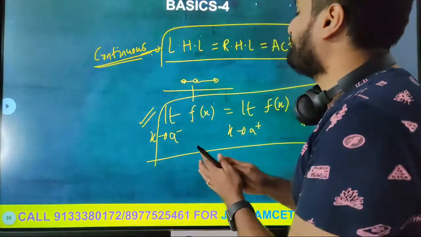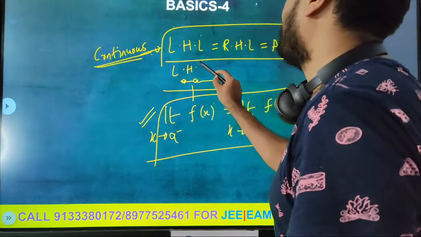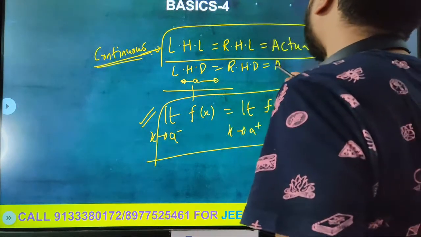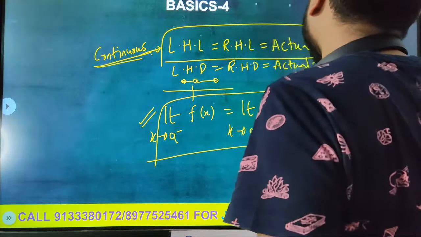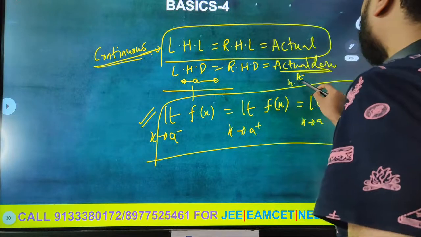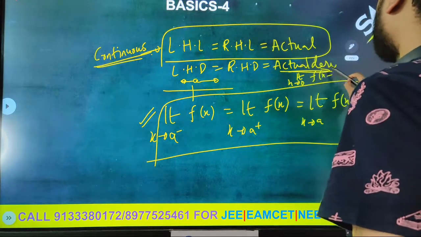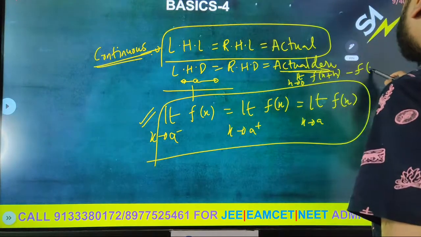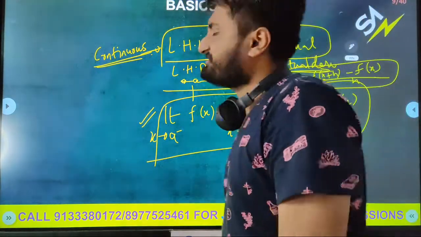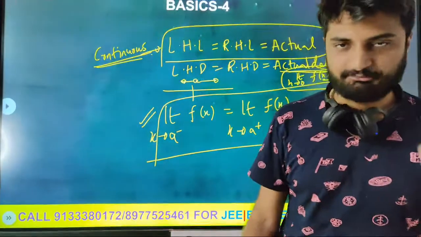So the same thing for differentiable, which is left hand derivative equal to the right hand derivative equal to the actual derivative. So we know the actual derivative definition, which is limit h tends to 0 of f of x plus h minus f of x by h. This definition, if it is satisfied, then it is differentiable.